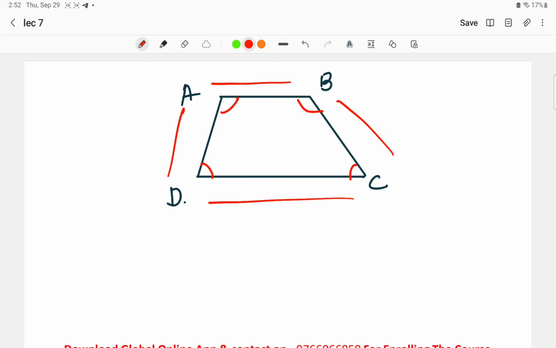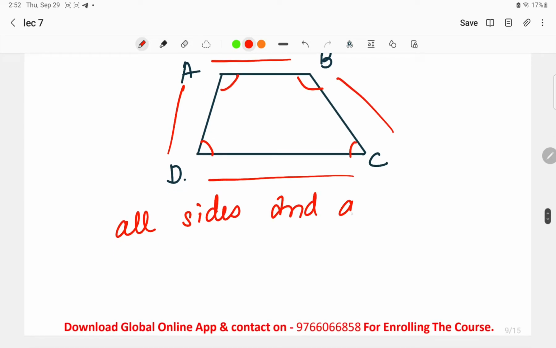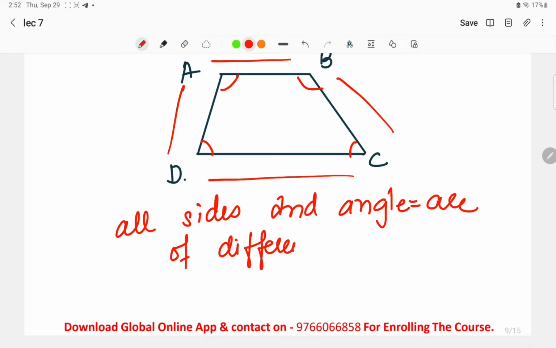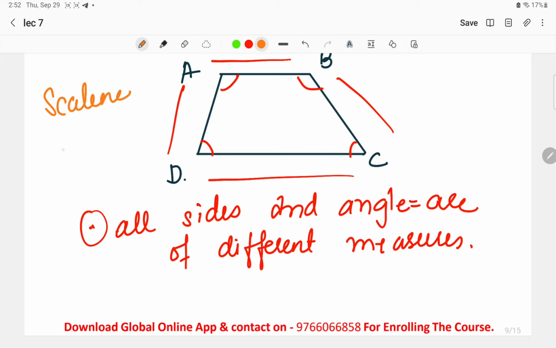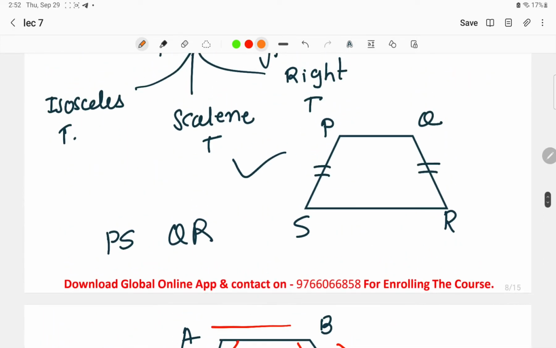So basically a trapezium with all the sides and angles of different measures is called a scalene trapezium. Now this was the scalene trapezium. The very first one which we have seen in the beginning was the isosceles trapezium.